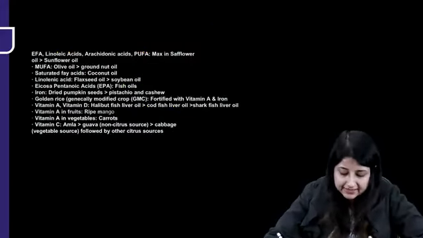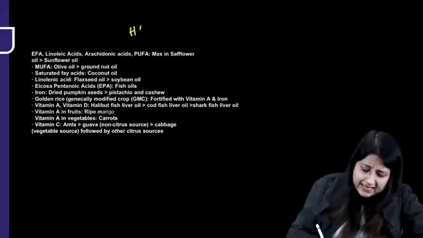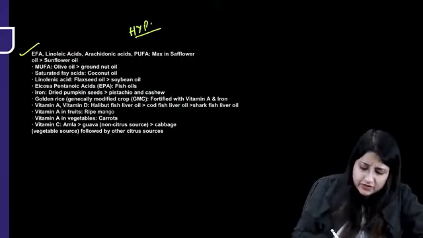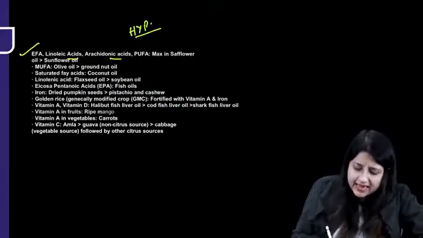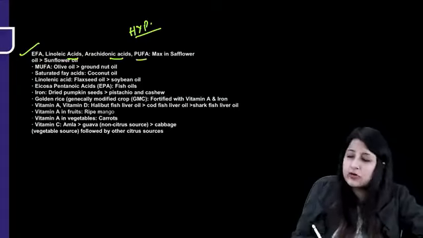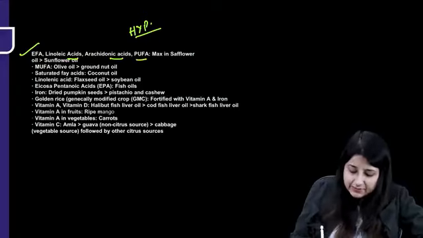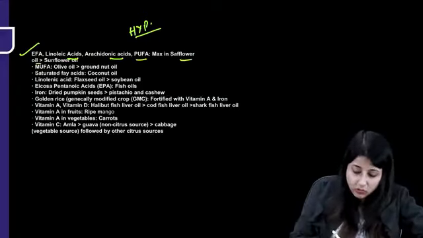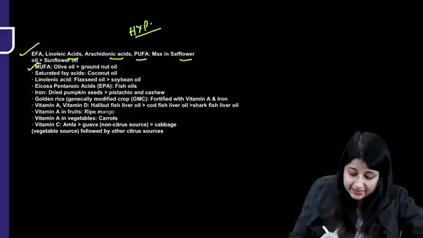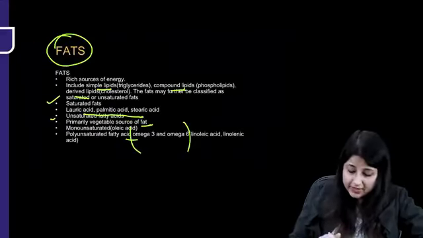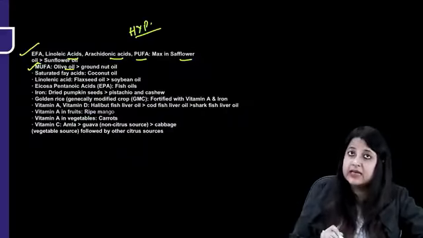Now look at this. I've just put out some high yield points over here. Essential fatty acids, linoleic and arachidonic acid, are polyunsaturated fatty acids. Maximum is in safflower oil. Monounsaturated fatty acids, here you had studied oleic acid, are more in olive oil.